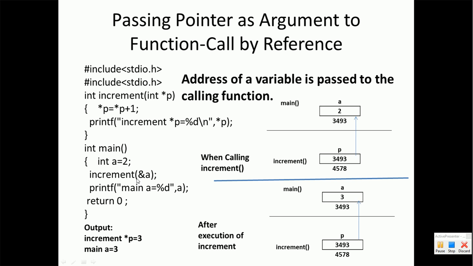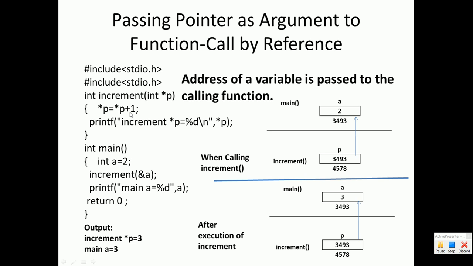This phenomenon can be understood through the program which has been written here. In this program there are two functions, one is increment and one is the main function. Through the main function we are passing the address of variable a to the increment function. Inside the increment function there is a pointer p which has been declared as an integer pointer, and this will hold the address of variable a of the main function. Inside increment we have written *p = *p + 1.